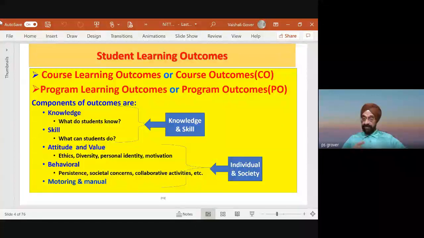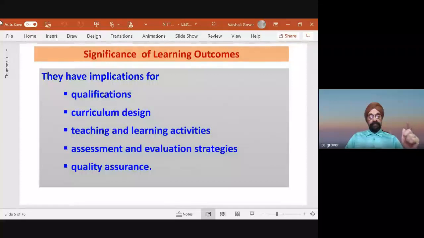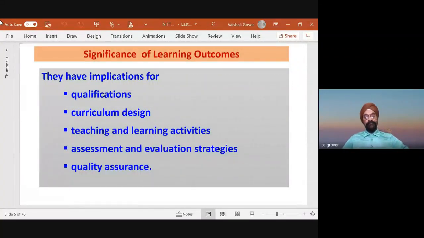So whenever we design learning outcome, maybe course outcome or program outcome, whatever outcome we decide, this should have these 5 components reflected into what we are teaching, what we are assessing. The question is, why do we do these things? These have implications for qualifications. For example, curriculum design. In order that students learn these things and imbibe them, we have to design the curriculum accordingly. We have to look at what kind of qualifications he is looking for. Then what should be the relevant teaching and learning activities.